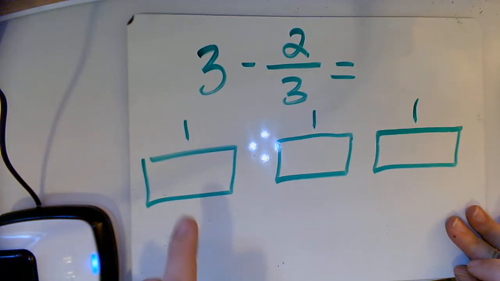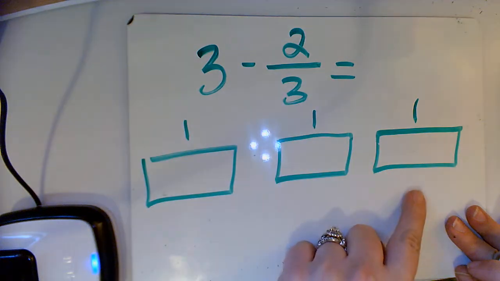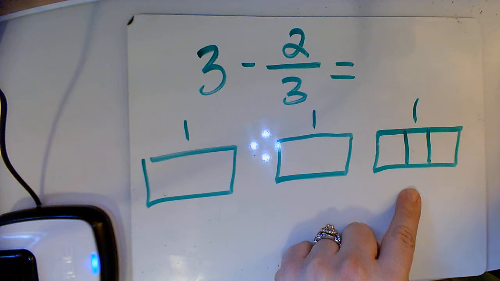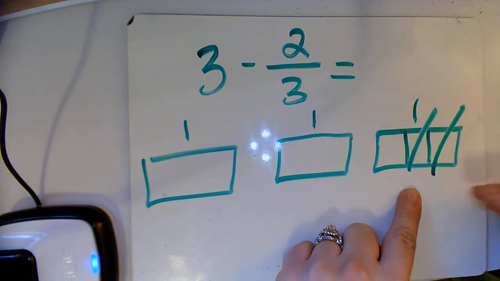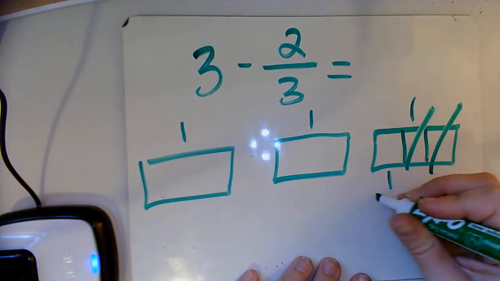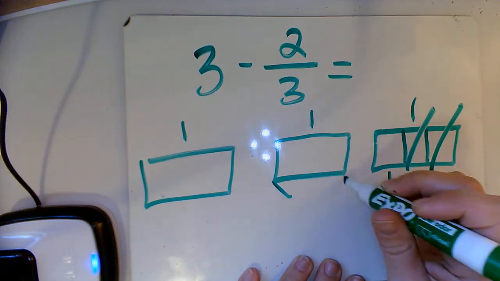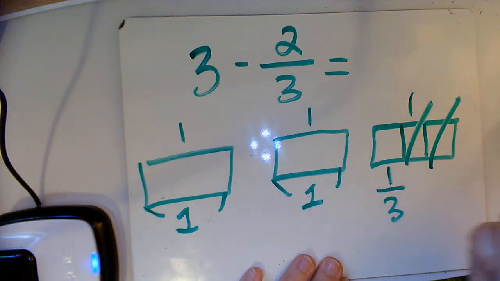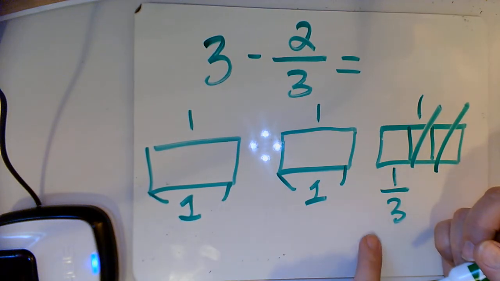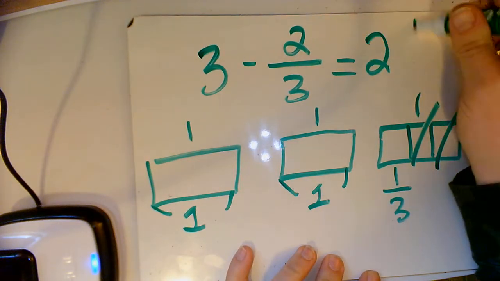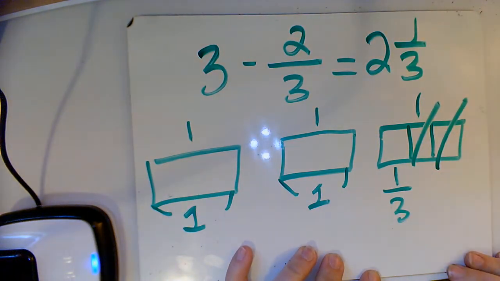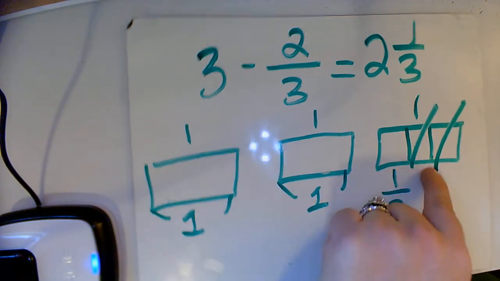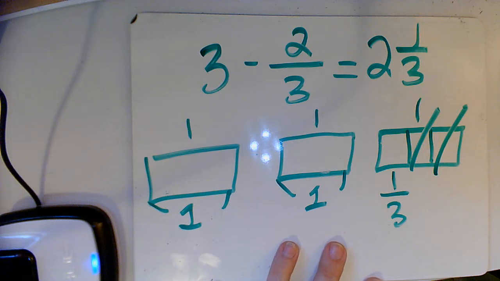Okay? We're taking away 2 thirds. So I'm going to break one of those into thirds. And I'm taking away 2. 1, 2. So this is now worth 1/3. This is worth 1. And this is worth 1. So our answer is going to become 2 and 1/3. Okay? So like I said, if you want to draw whatever you're starting with separately as their own tape diagram, that's totally fine.